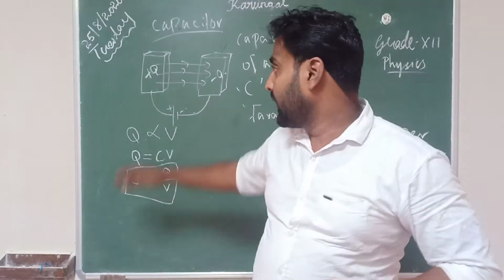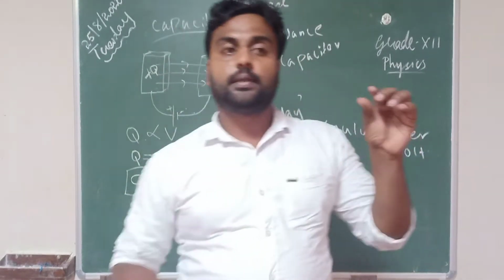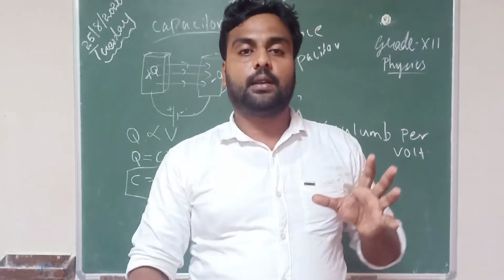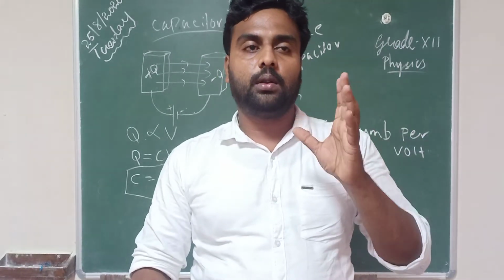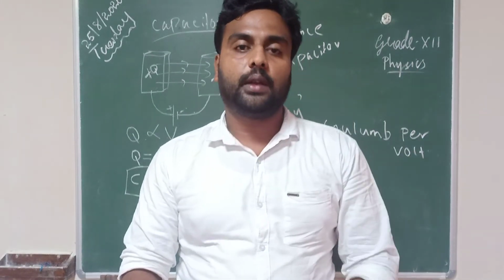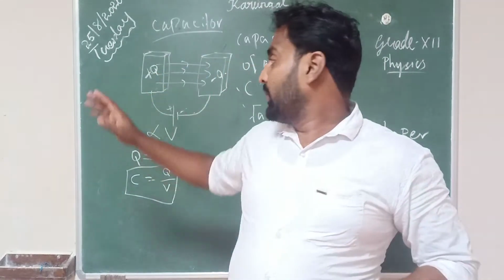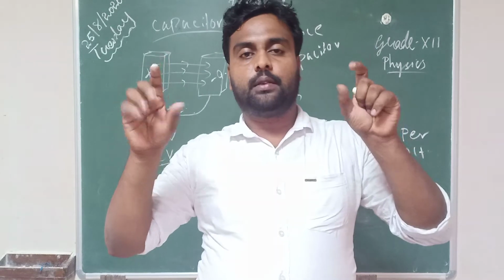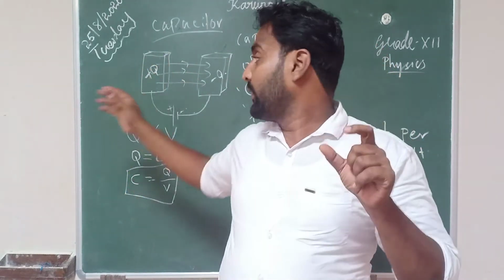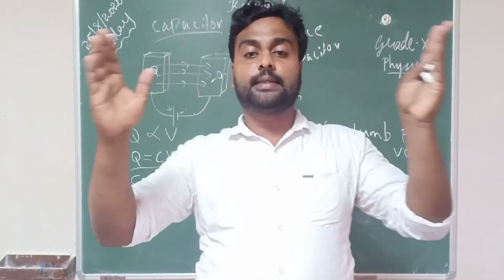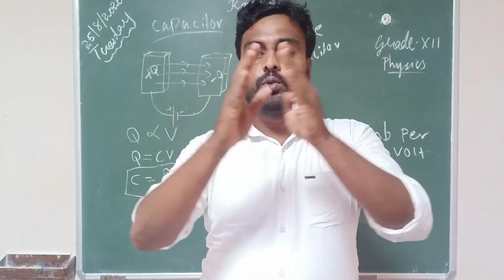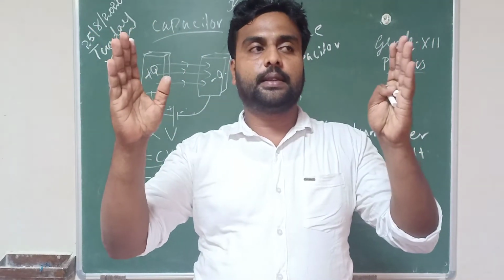Now one more time, I'll tell about the capacitor. It is used to store charge and store energy. It consists of two parallel metal plates kept at a distance d.